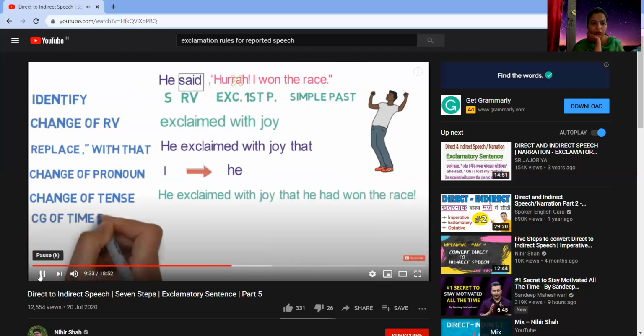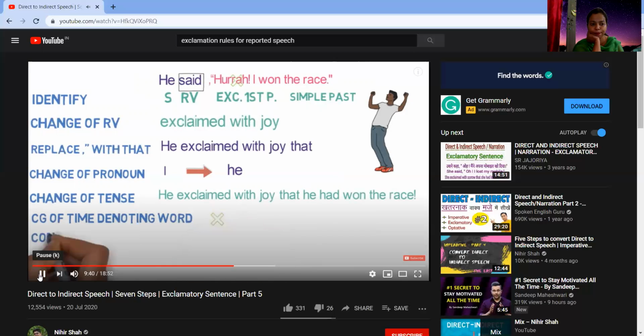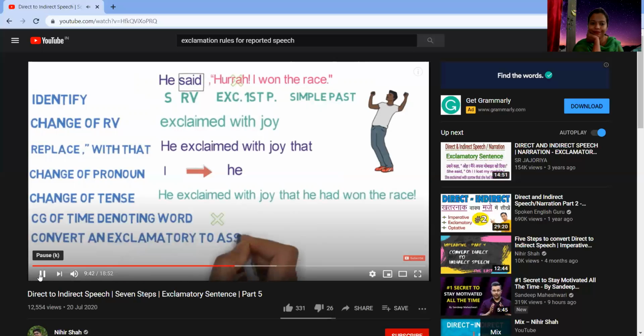Step 6, change of time denoting word. But as there is no time denoting word, this step won't come. And step 7, convert an exclamatory sentence to assertive. As the sentence is providing complete meaning by itself, we don't require any additional words. We have to remove the exclamatory mark and put a full stop at the end of the sentence.